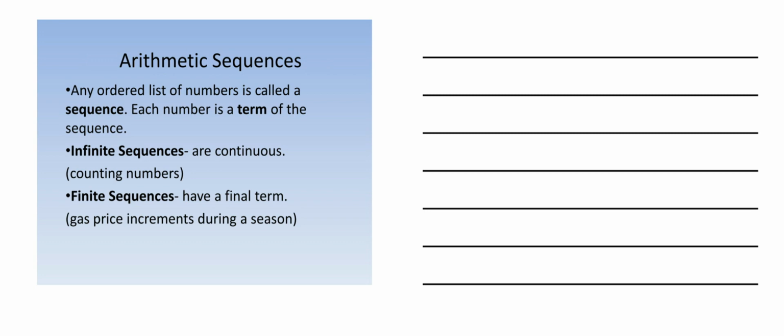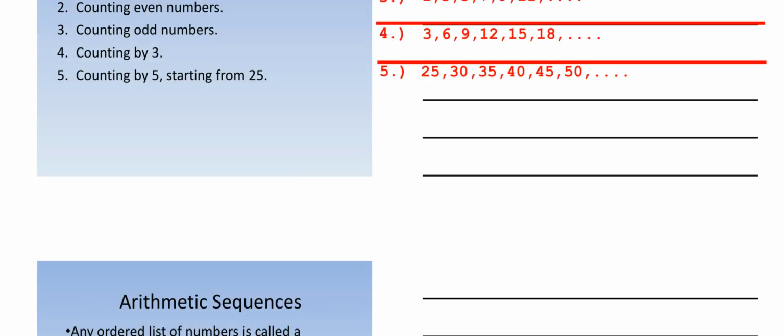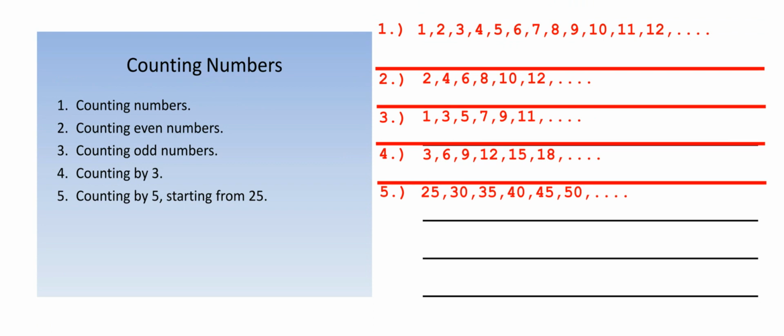Arithmetic sequence. Any ordered list of numbers is called a sequence. Each number is a term of the sequence. So infinite sequences are continuous counting numbers. So counting numbers is a good example. Infinite sequences. Previously we were counting, right? So all of these sequences are technically infinite. You can count forever if you choose to.